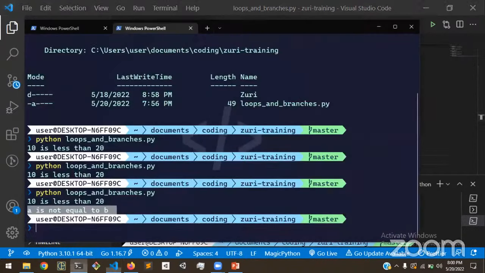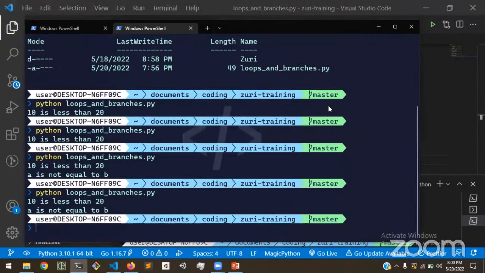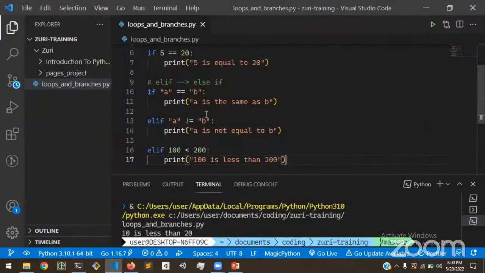But if we run this, we're only going to get a is not equal to b. Why? Because only one branch of logic in elif chains can ever execute. They're chained and never execute subsequent branches.